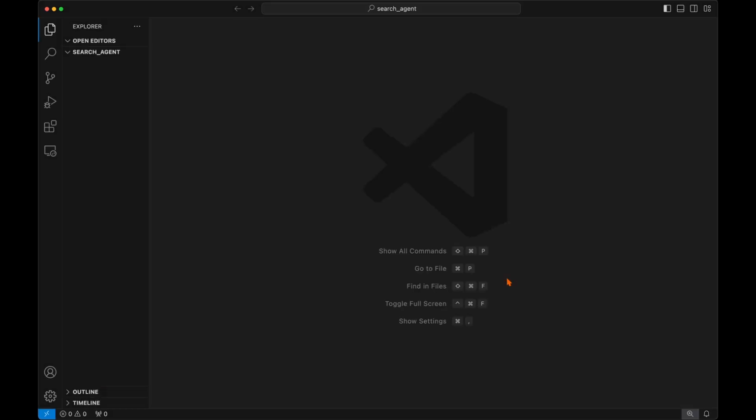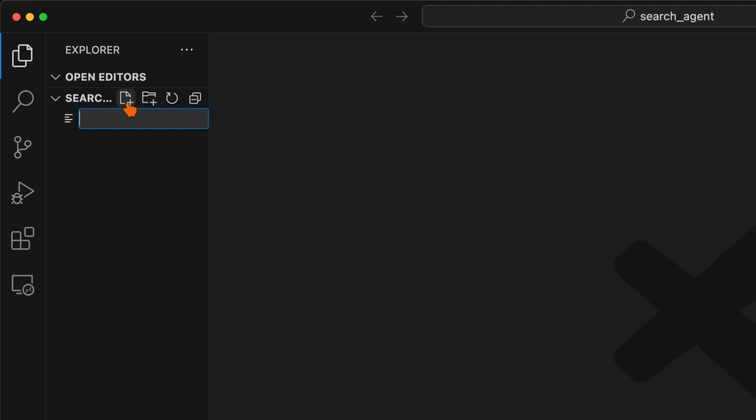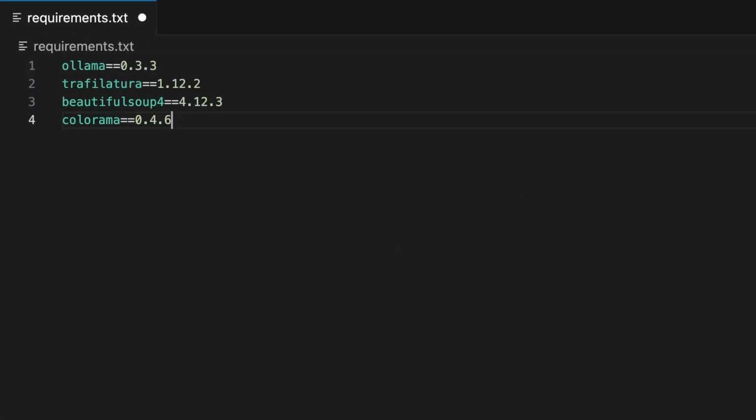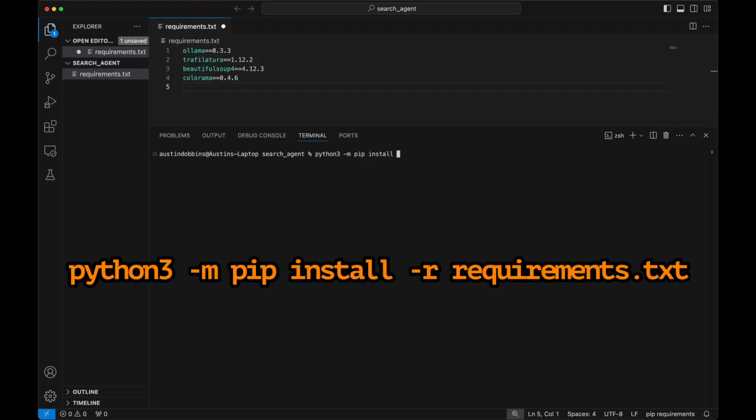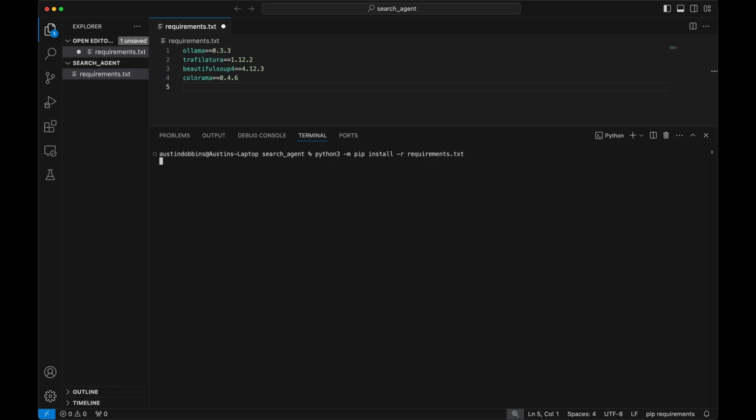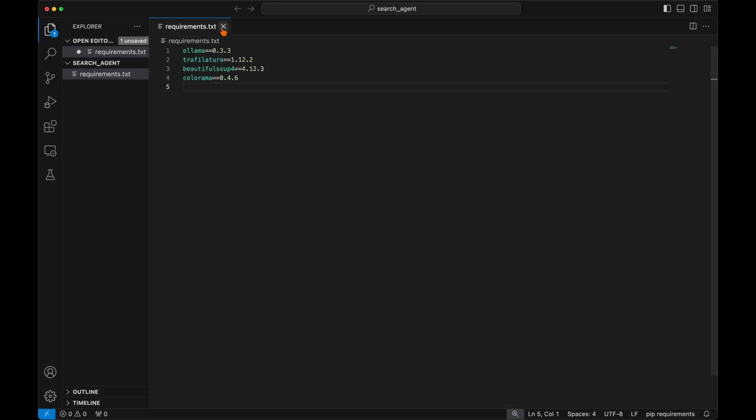Before we do start writing our code, let's install the Python libraries we will be using to build our search agent. Create a new file in your search agent folder named requirements.txt. Inside this file, we can list the Python dependencies and the specific versions that I used for this demonstration. In the Terminal tab on VS Code, we can start a new terminal window, then run this command to install each dependency in the requirements file. Now create a new file named